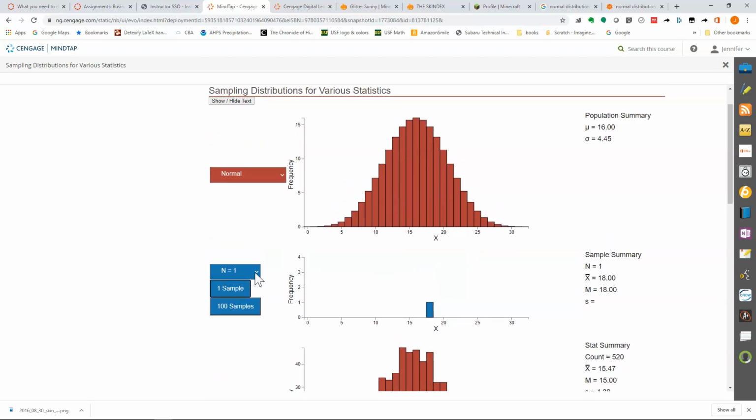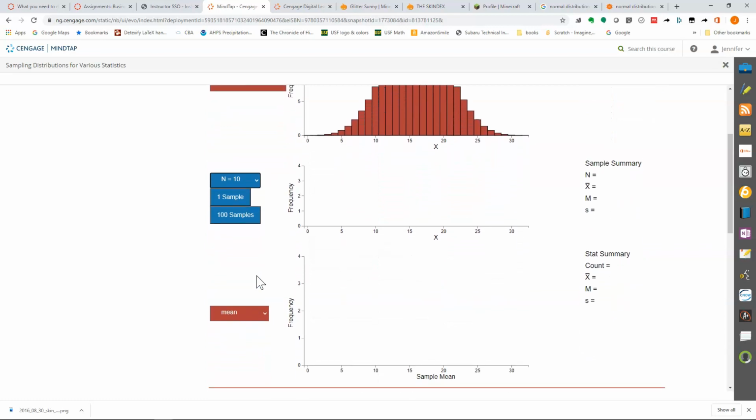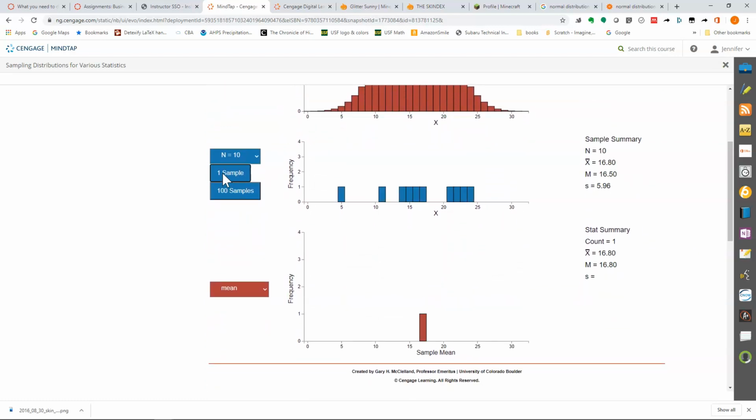So now let's up our game. Let's do something less silly than just measuring one person to try to guess the average of this random variable for an entire population. Let's at least look at 10 people and make this measurement. So now if I take a sample of 10 people and measure them, so here's the distribution of the actual data. The average from this data was 16.8. So I've got one sample mean that was 16.8. So that's what this bar is.